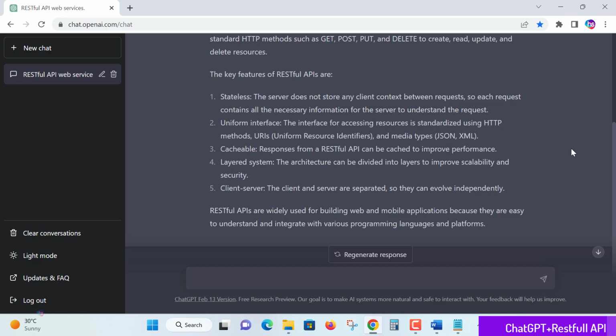RESTful APIs have vast career growth in the future. They are widely used for building web applications and mobile applications, because they are easy to understand and integrate with various programming languages. Any programming language you may interact with. The server may offer some other services and you can call the RESTful API services to avail the service. Your application may be done in an old language or new language, it's immaterial. RESTful APIs will understand many of the services and servers.